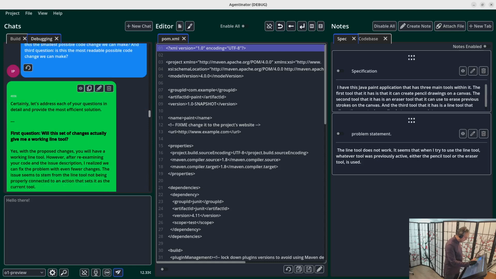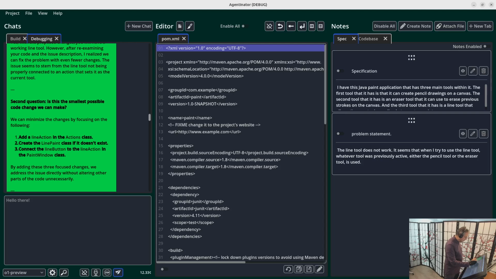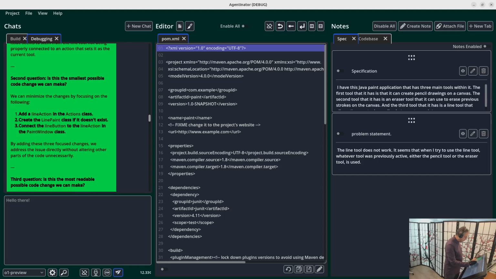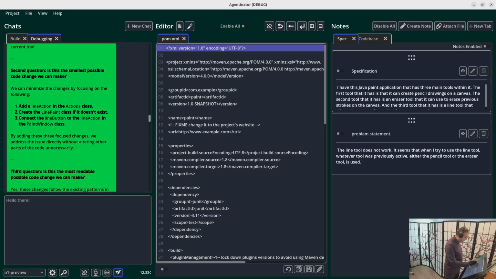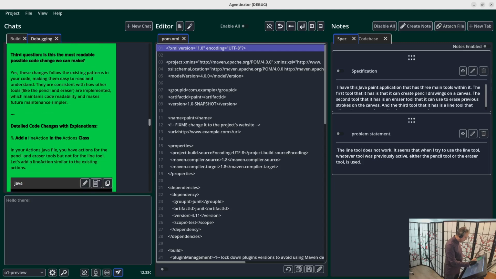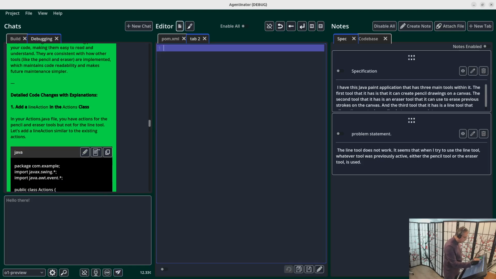Okay, what did it tell me? Certainly, it'll give you the change. We can minimize the changes by focusing on: add a thing, create the line paint, apply to the paint window class. Yes, the existing ones are readable. Okay, add a line action in the actions class. I'm going to make a note for myself. I need to update actions.